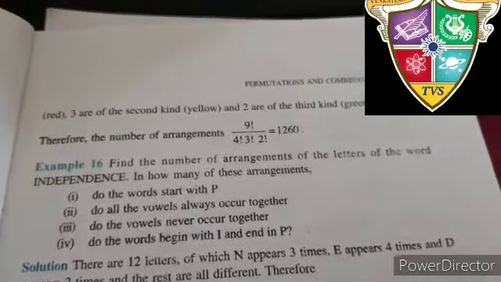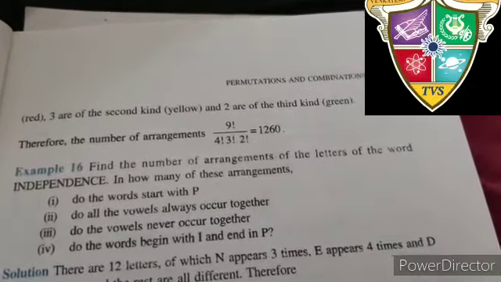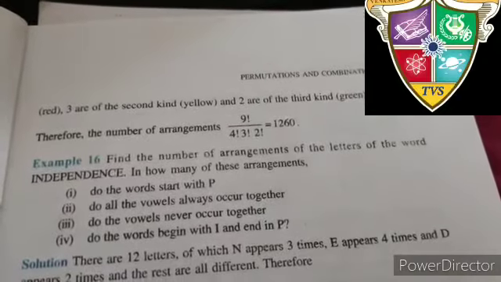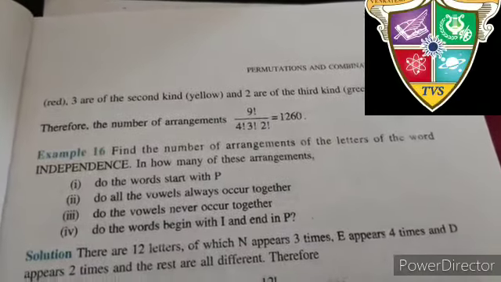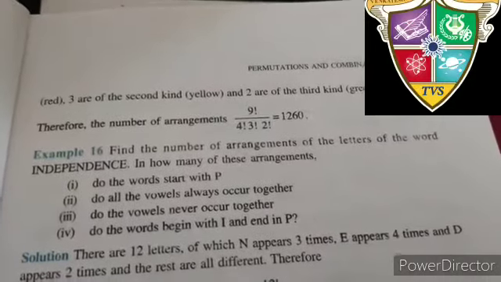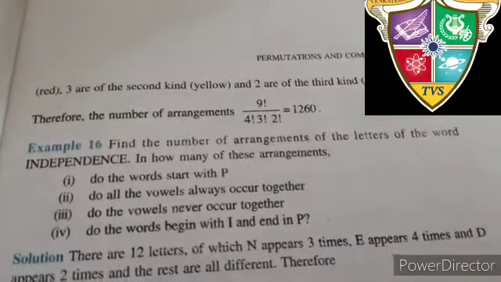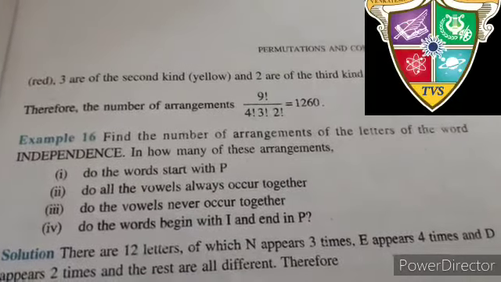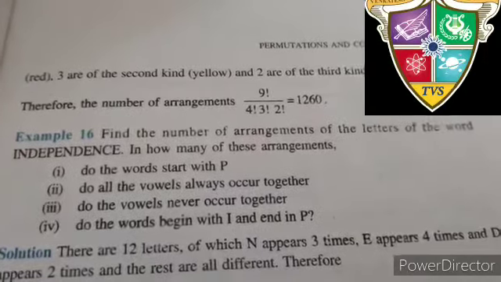Now let us consider the first part. In how many of these arrangements do the words start with P? Start with P means P is given one position, that is the extreme left position. You secure it or mark it. Other than that, how many positions are there? That is 11. So among 12, 1 is fixed.